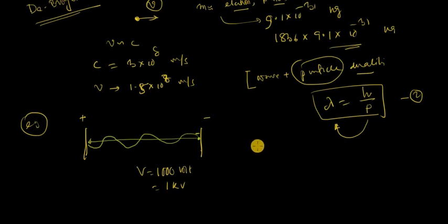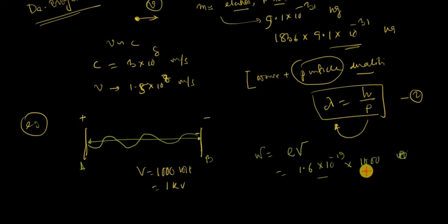How? Very simple. The potential difference between these two plates A and B is 1000 volt, means 1 kilovolt. So when an electron crosses from one plate to the other, the work done is equal to electron charge times volt, means 1.6 into 10 to the power minus 19 coulomb into 1000 volt.